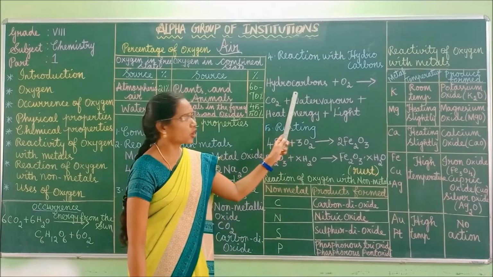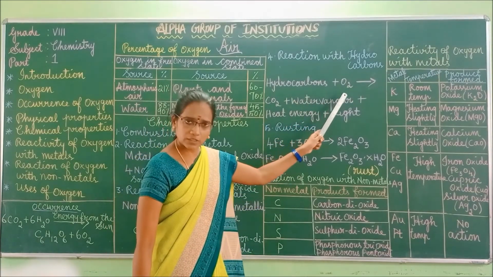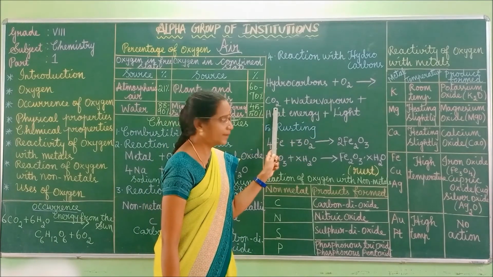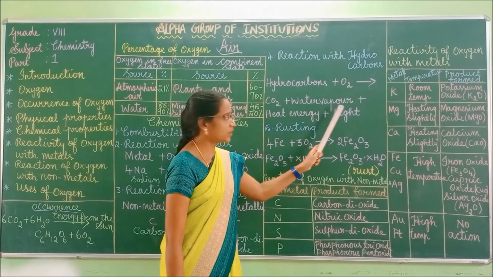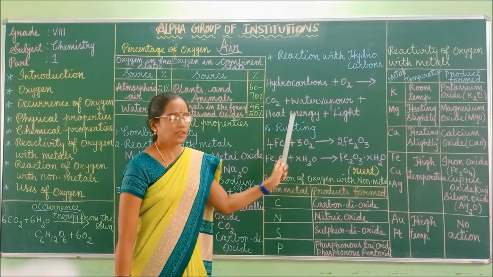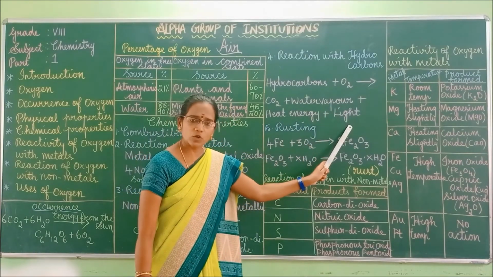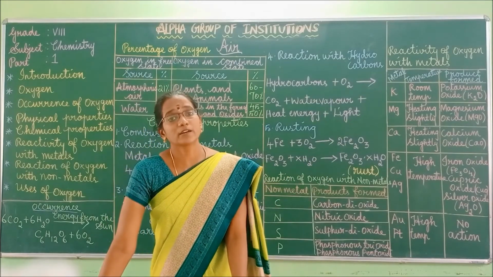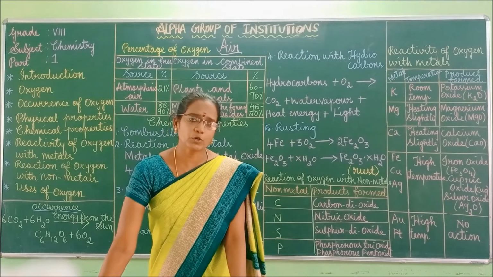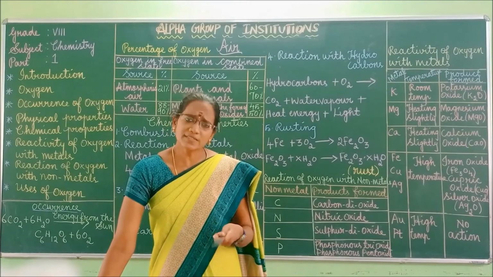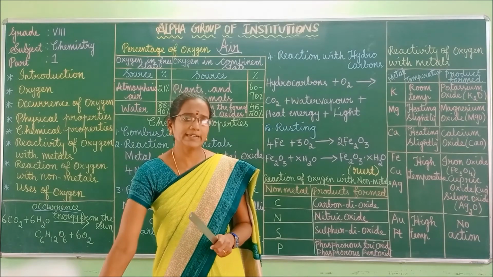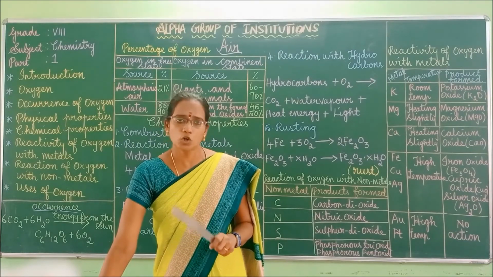So hydrocarbons, when they react with oxygen, form carbon dioxide as well as water vapor, plus heat energy, plus light energy also. For example, fuels like wood, LPG, petrol, diesel, when burned with oxygen, produce heat energy. Not only heat energy, even light energy is also produced.